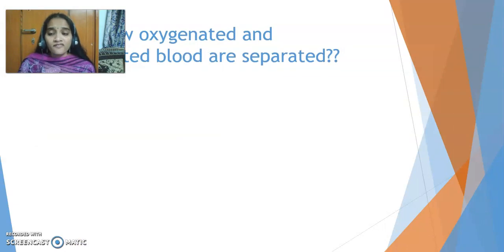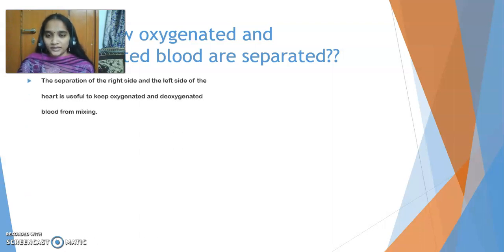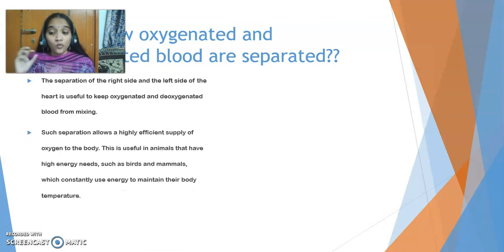Now, why do we have to separate, or how is the oxygenated blood separated from deoxygenated blood? Let's try to understand that. The separation of the right and left sides of the heart makes sure that the oxygenated blood is separated from deoxygenated blood. So that's why we have chambers in the heart. Why it has to be separated is because, if there is proper separation of oxygen from carbon dioxide, the oxygen can be used up by the cells efficiently so that there is production of high energy.